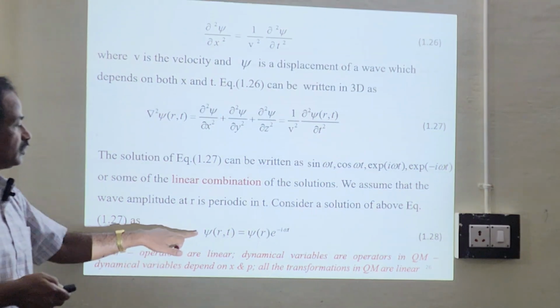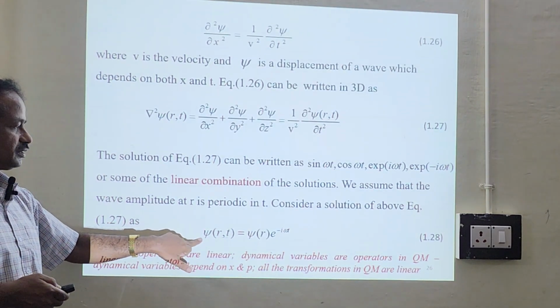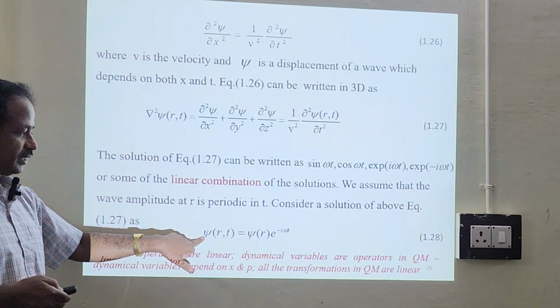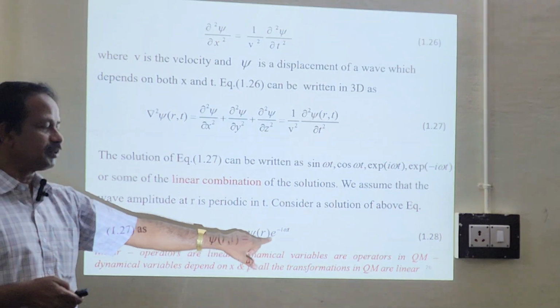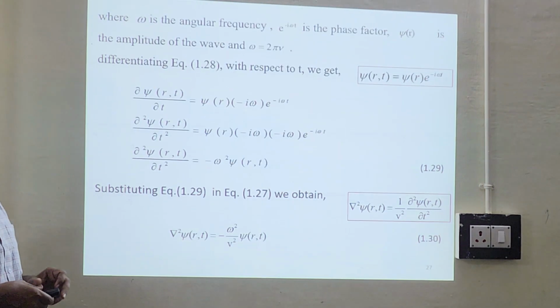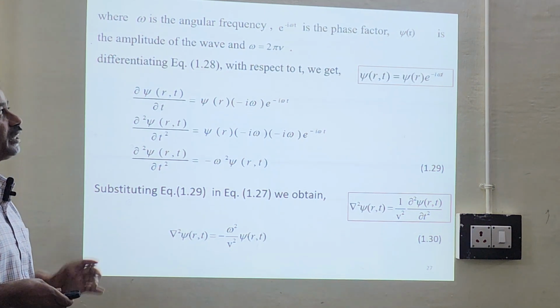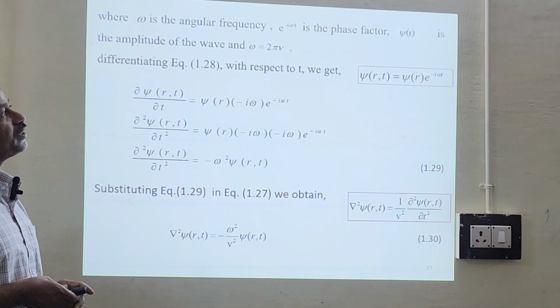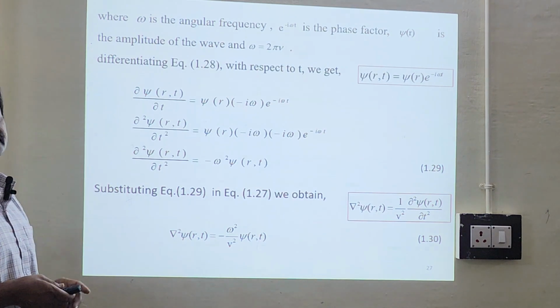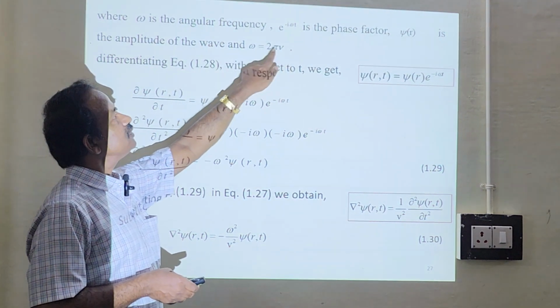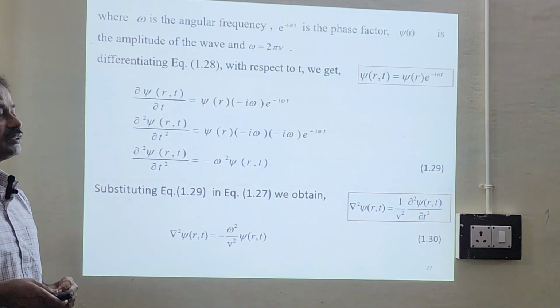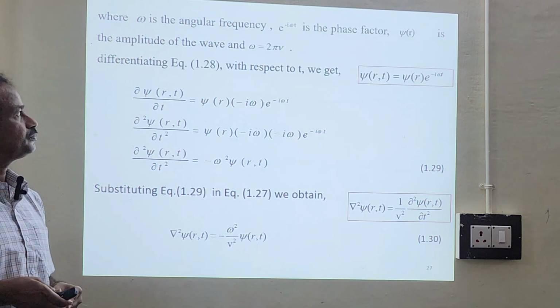Now we have assumed this solution: psi of r comma t equals psi of r e power minus i omega t. Omega is the angular frequency and e power minus i omega t is a phase factor, where psi of r is the amplitude of the wave. Omega is the angular frequency and nu is the linear frequency, so omega equals 2 pi nu.